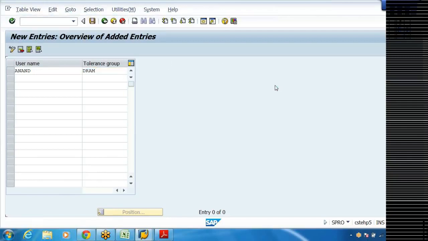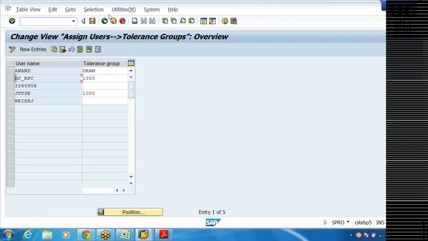Save it. Means the system will not allow the posting, or system will not allow the authorization. System will not allow me to post accounting entry if the amount is more than 10 lakhs. I cannot post an entry with value more than 10 lakhs.